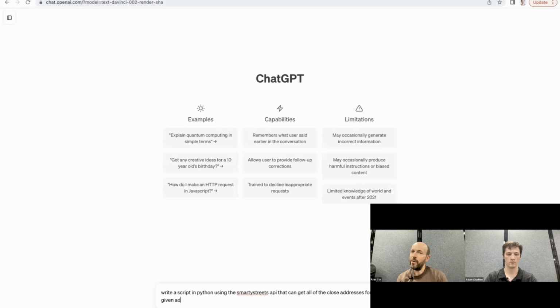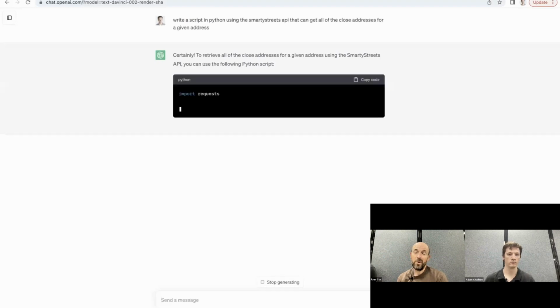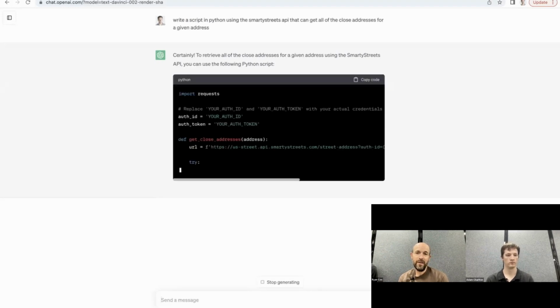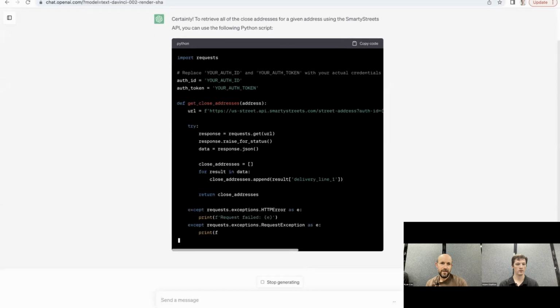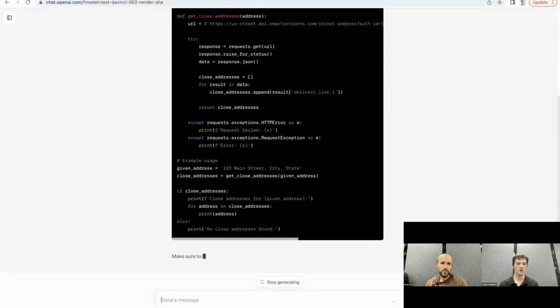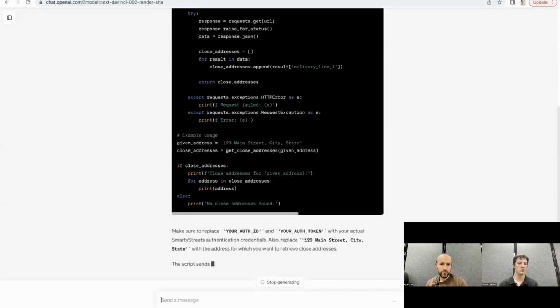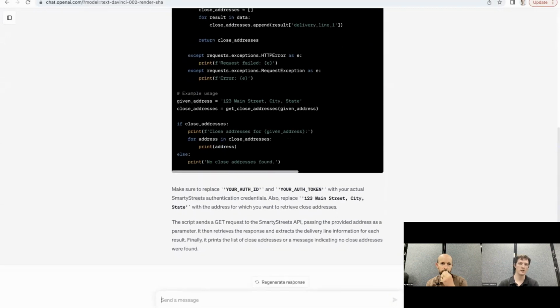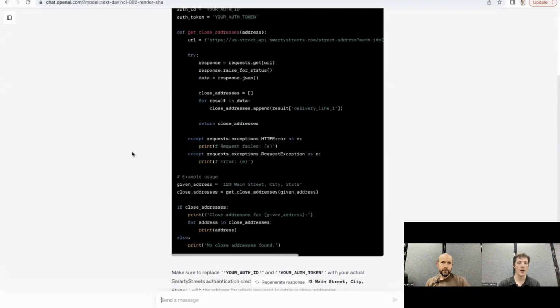But also, if we were to just say, hey, give me some code that validates addresses, it probably wouldn't produce exactly what we want. We have to be a little more specific. And so let's see what it does. Here I told it to, given an address, get all of the close addresses. And let's see what happens.